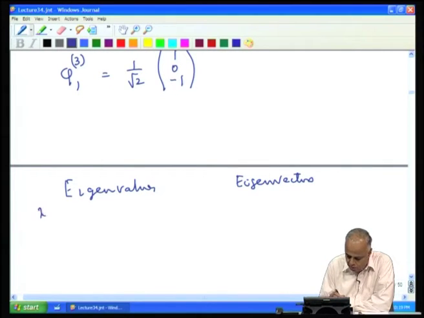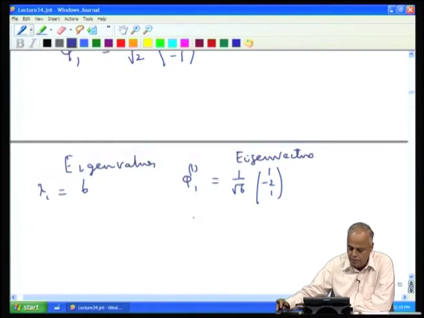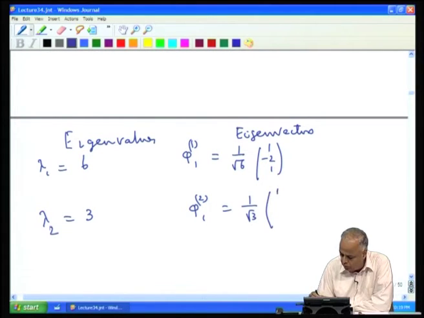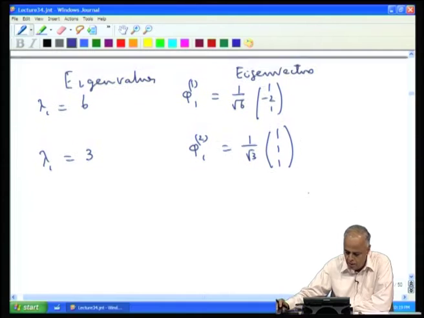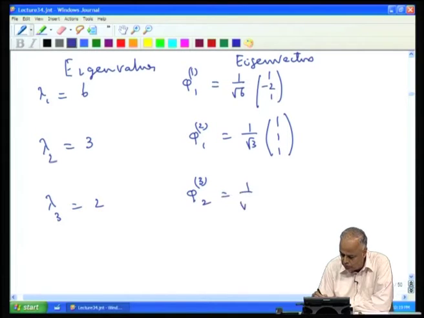We have lambda 1 equal to 6, and the eigenvector was 1 by root 6 into 1 minus 2 1. This is what we called phi 1. Similarly, for lambda 2 equal to 3, we had the eigenvector 1 by root 3 into 1 1 1, and for lambda 3 equal to 2, we get phi 3 equal to 1 by root 2 into 1 0 minus 1.